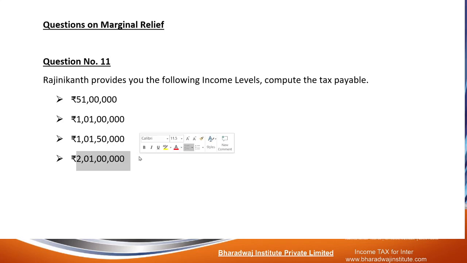Two crore 1 lakh. Up to 2 crore income, what is the surcharge? 15%. If the income is more than 2 crores, the surcharge is 25%. So try to work out and get the marginal relief for that particular problem.